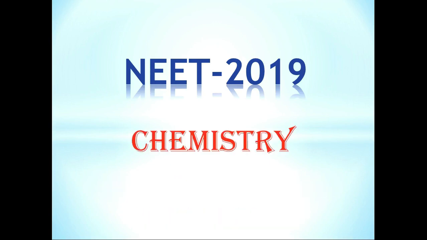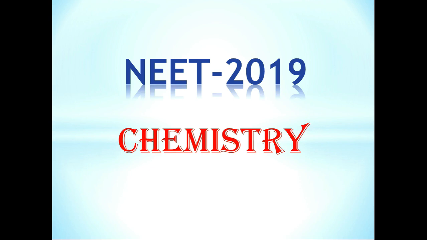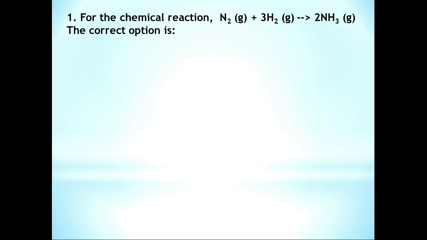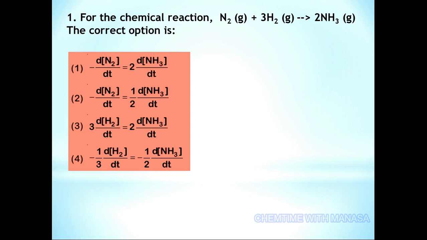Friends, in this video, I am solving the chemistry question paper of NEET 2019. In that question paper, first question is, for the chemical reaction N2 gaseous plus 3H2 gaseous give 2NH3 gaseous, the correct option is, here we have some rate equations.